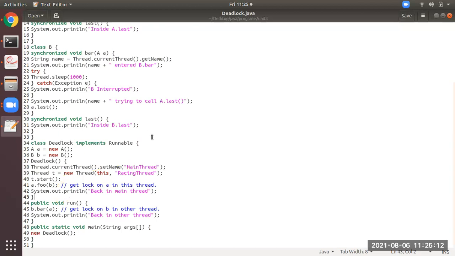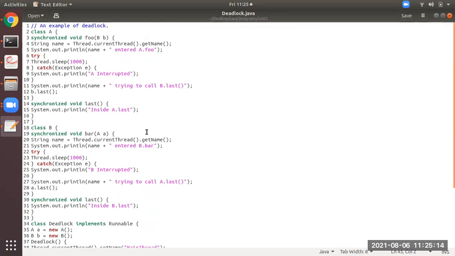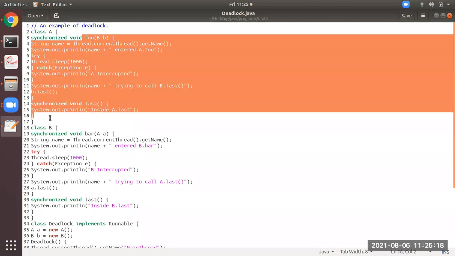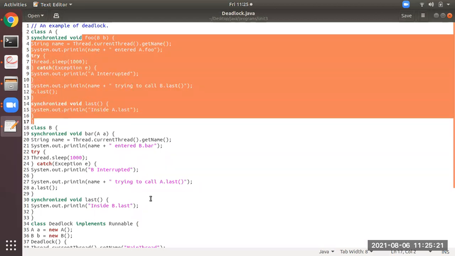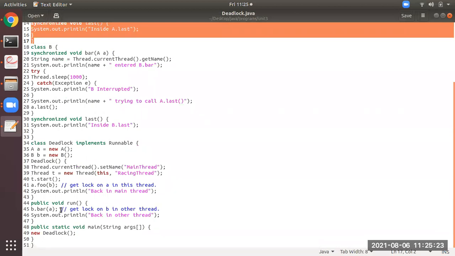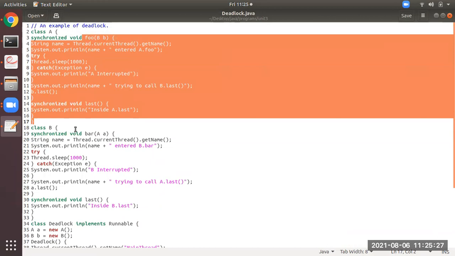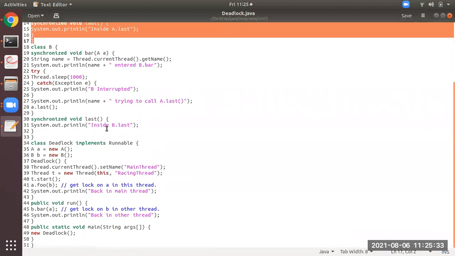I will scroll the notepad up. You see here, a.foo(b) will invoke this part. And similarly, at the 45th line, b.bar(a) will invoke the method at line number 19.